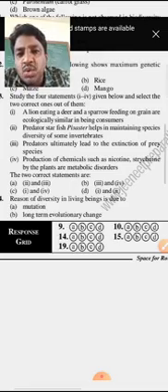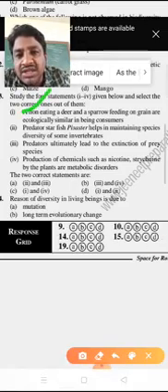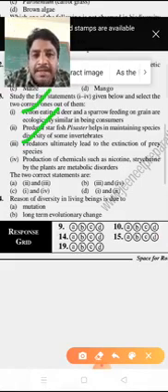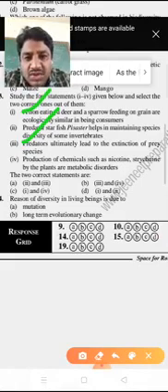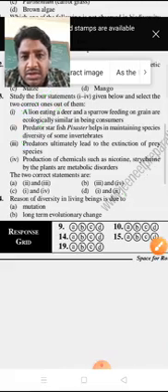So 1 and 2 are the main correct statements. So here, among the options you can see, option D is the right answer. Next,